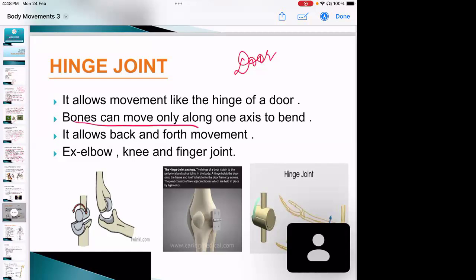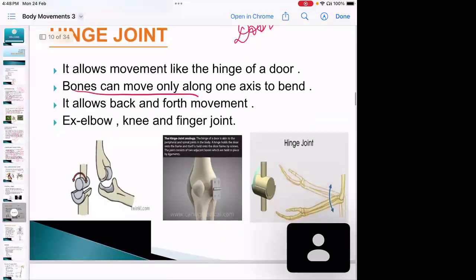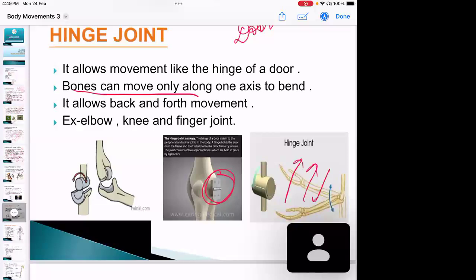So bones can move only along one axis to bend, and it allows only back and forth movement, like the elbow, knees, and finger joints. So see, this is acting like a hinge joint. In the door, what do we have? It is called a hinge. Because of the hinge present in our doors, it is called a hinge joint, where back and forth movement is allowed. So here also back and forth movement will be allowed like this.